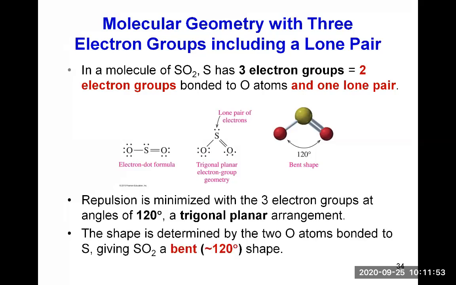bent. The shape is determined only by the 2 atoms of oxygen bonded to sulfur, and it will be bent with a 120 degree angle between the 2 bonds because it's a trigonal planar arrangement, but you're missing one atom from the previous shape, from the previous slide. So then it looks like that. It looks bent with an angle of 120 between the two SO bonds.